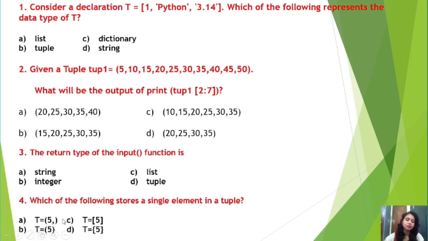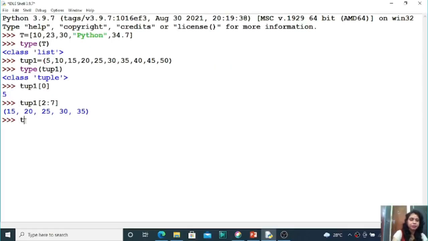Okay. So, let us do the same question practically. Here I want to discuss a very important thing. Suppose one variable, t equal to 5, within round brackets you have stored 5. So you are just thinking that yes, I have used the round bracket, so there is no problem.